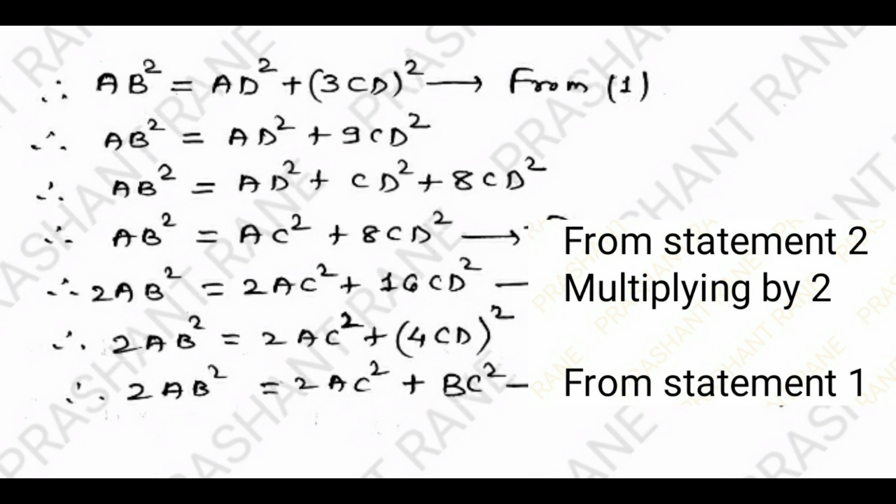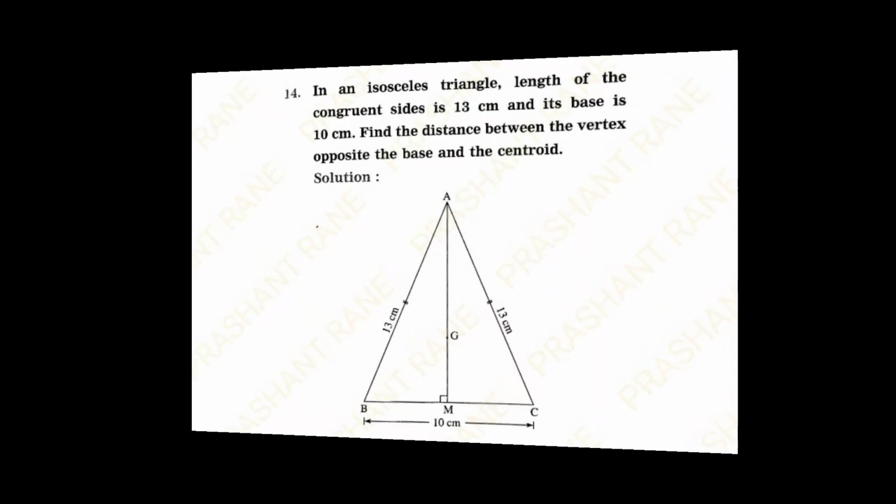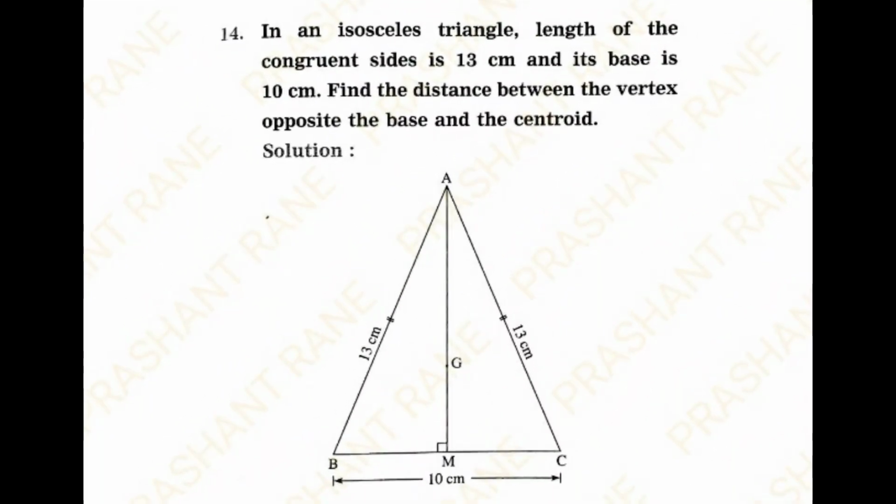So I will get 2AB square is equal to 2AC square plus (4CD) square. But I know that BC is equal to 4CD, which I have proved in statement 1. So from 1, what I will get? 2AB square is equal to 2AC square plus BC square. Hence, we have proved.